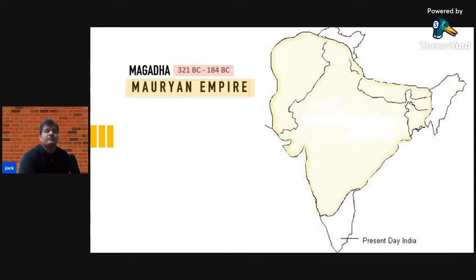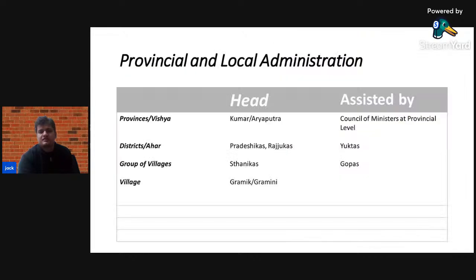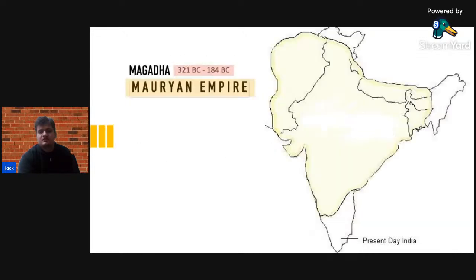Then the western province, it was named Avantipat, and its capital was Ujjain. And the northern province, it was known as Uttarapath, and its capital was Takshashila.